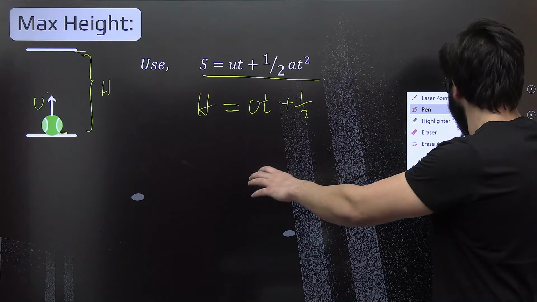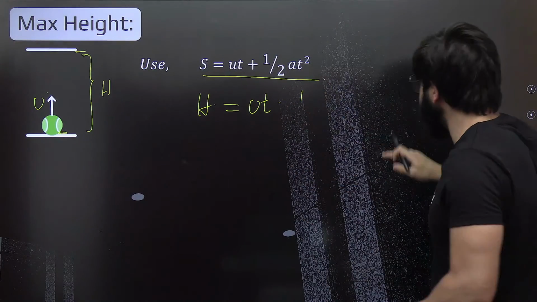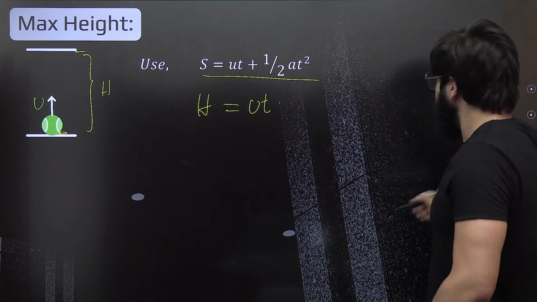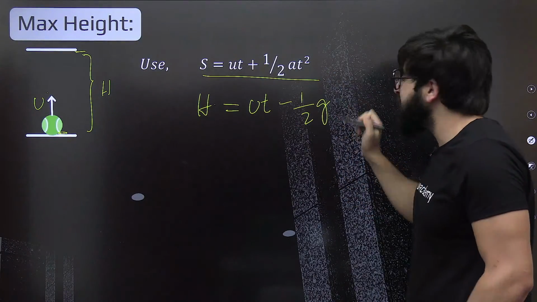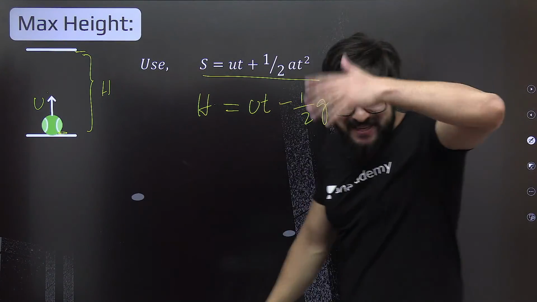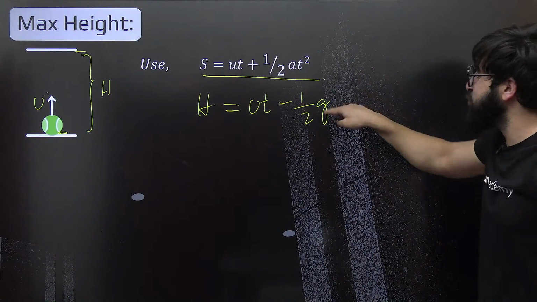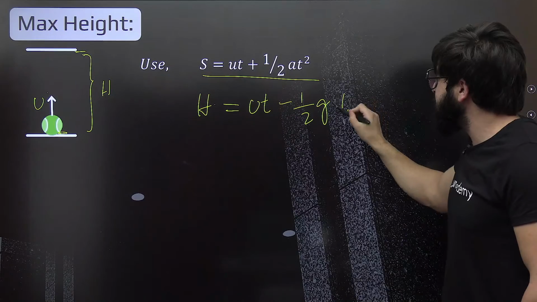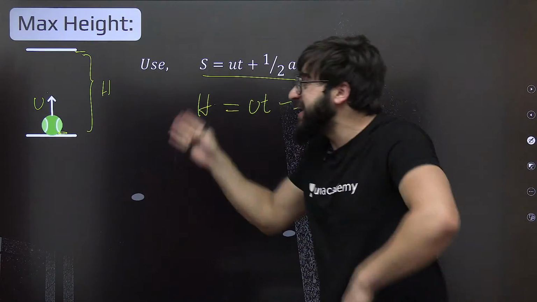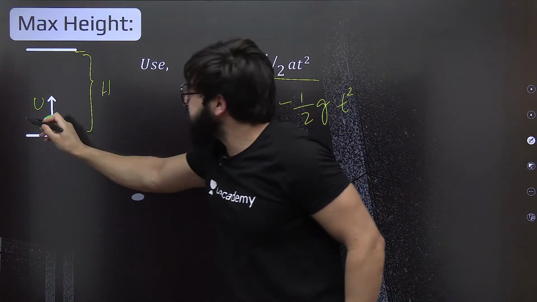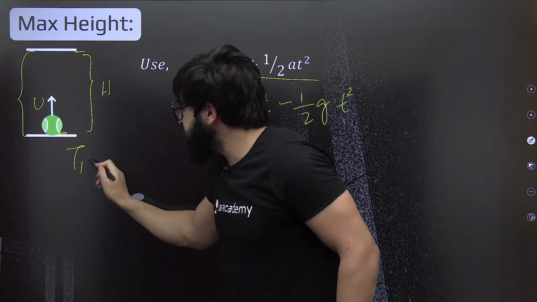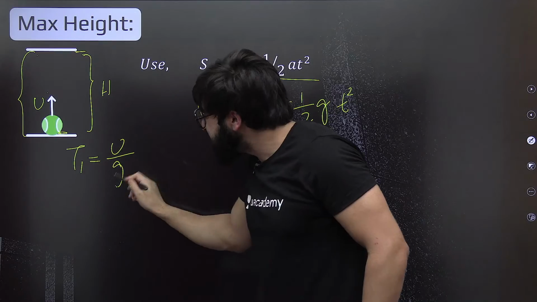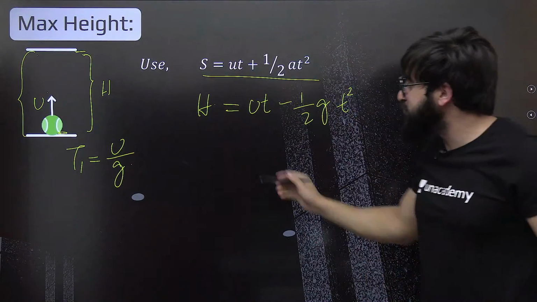Instead of this, I'll directly write minus 1 by 2, and the acceleration will be g. Why g? Acceleration due to gravity exactly. So this is g, and this is t square. Previously we got the value of time, how much time it is taking from this point to this point. That was t1, that is u by g. Can you put that u by g over here?